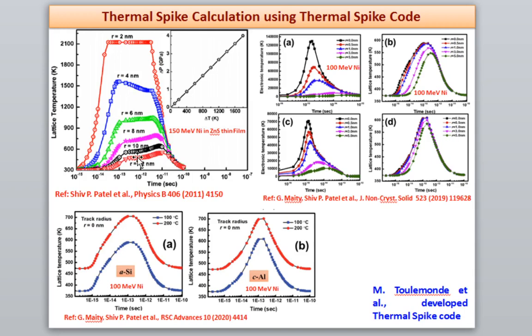I discussed that this thermal spike occurs in a time span of 10 to the power minus 13 to minus 12 seconds. This temperature is peaking, and this is basically the Coulomb explosion. After the Coulomb explosion, the temperature increases, and it spans up to 10 to the power minus 11 seconds. Then the temperature is cooling down. So the temperature spans a 10 to the power minus 13 to minus 12 second time.